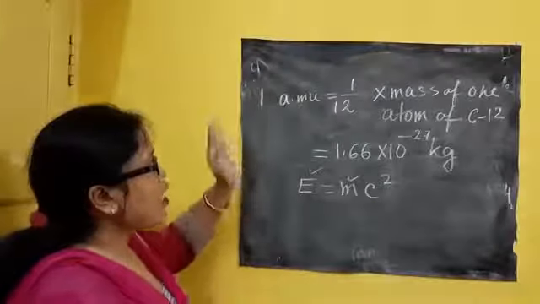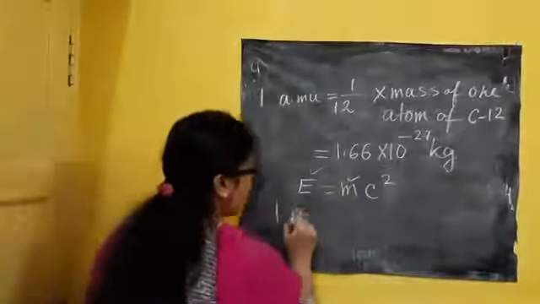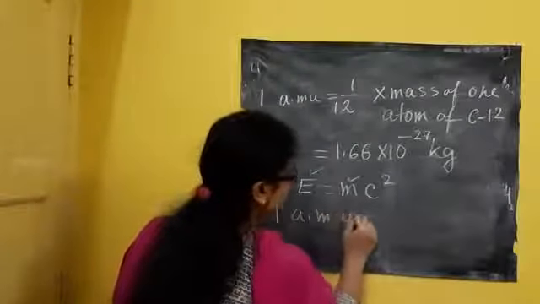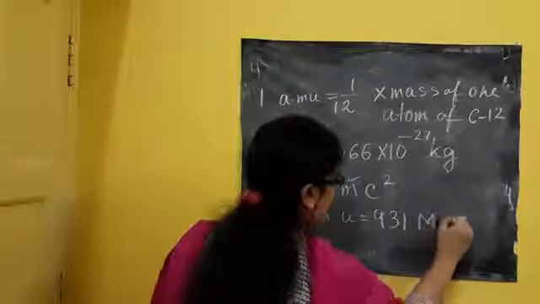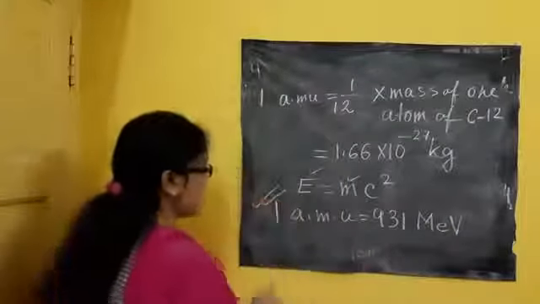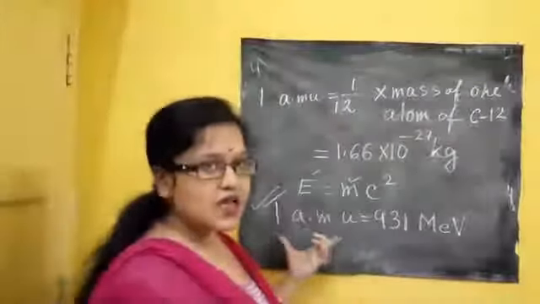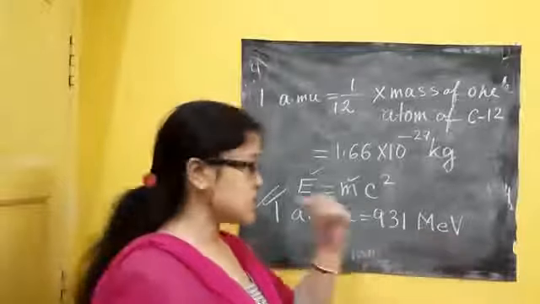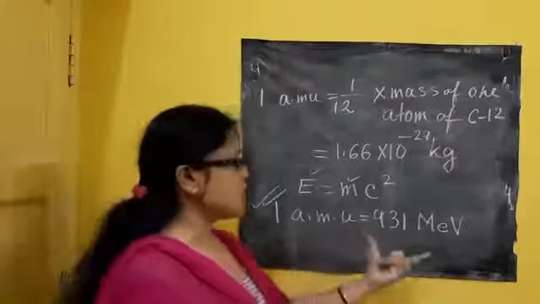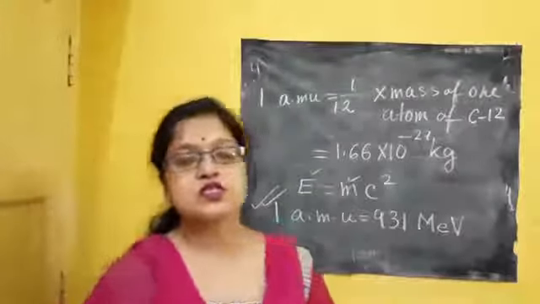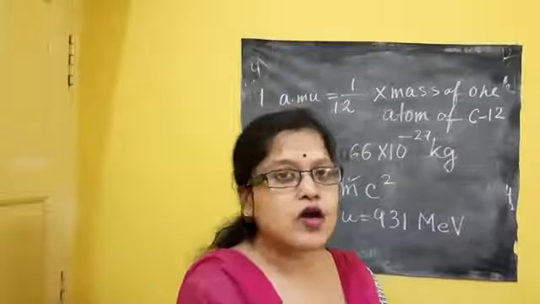So remember that 1 atomic mass unit is equal to 931 MeV. This is very much important. By this equation I can relate: if I have mass I can convert it into energy. So 1 AMU equals 931 MeV. In some books the derivation is given, but for your syllabus the derivation is not mandatory.